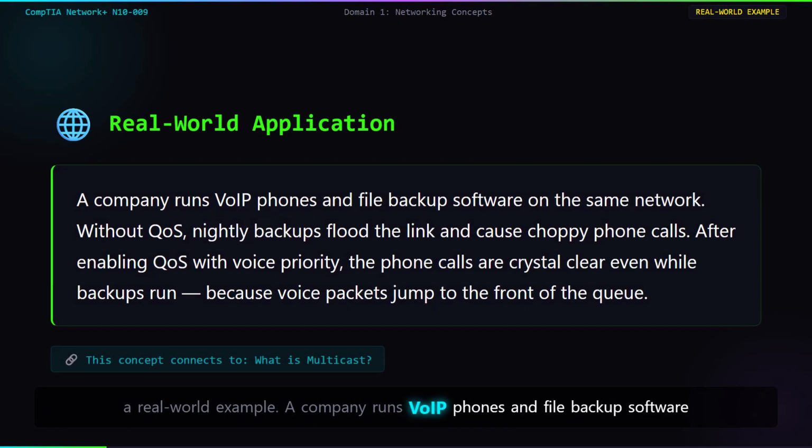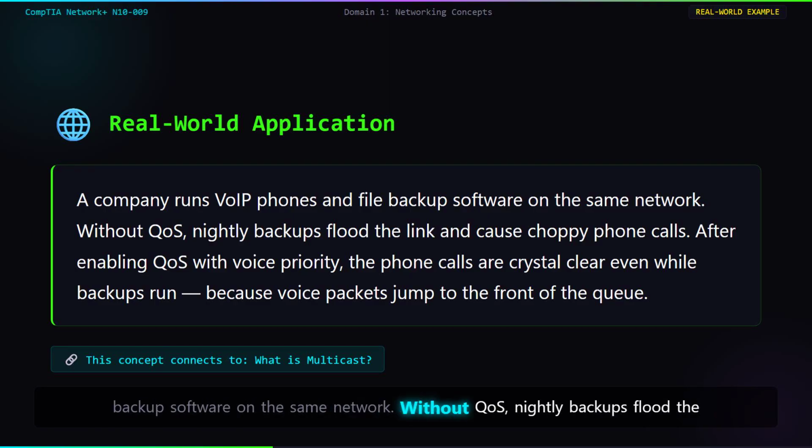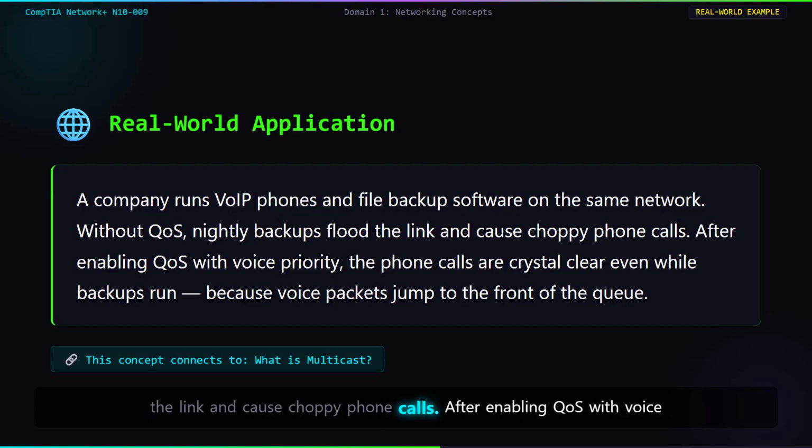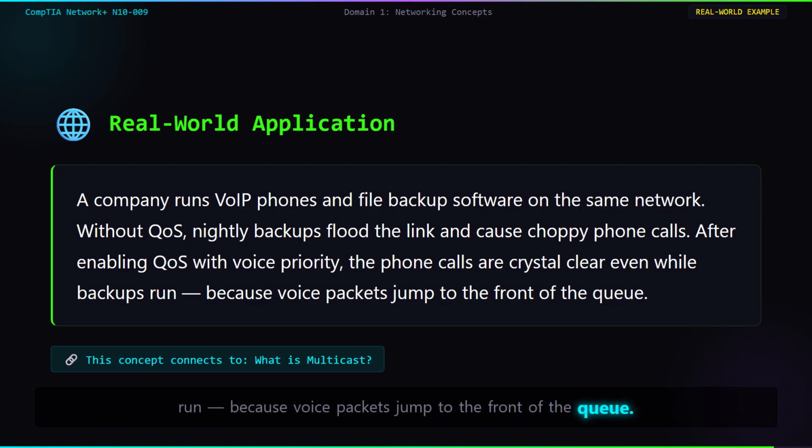Here's a real-world example. A company runs VoIP phones and file backup software on the same network. Without QoS, nightly backups flood the link and cause choppy phone calls. After enabling QoS with voice priority, the phone calls are crystal clear even while backups run, because voice packets jump to the front of the queue.